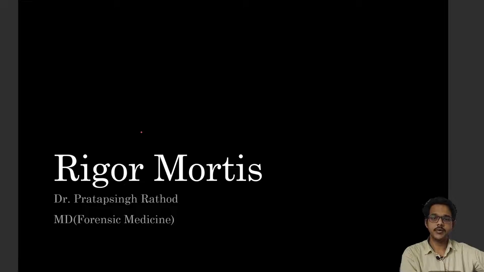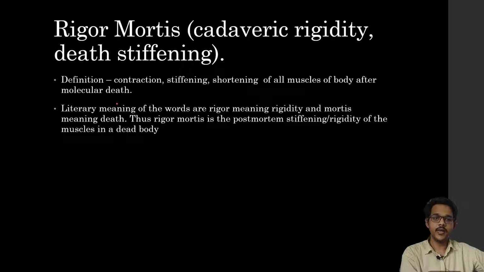Today we will discuss Rigor Mortis, which is a continuation of the postmortem changes. Rigor Mortis, by definition, is a contraction, stiffening, and shortening of all muscles of the body after molecular death. In this state, there is contraction of muscles, which become stiffened and shortened. Literally, rigor means rigidity and mortis means death. Thus, rigor mortis is a postmortem stiffening, or rigidity, of muscles in a dead body.